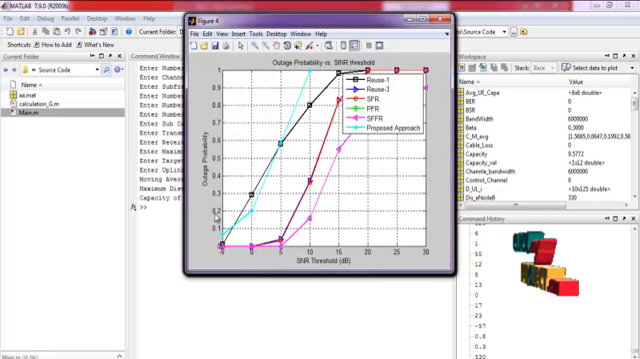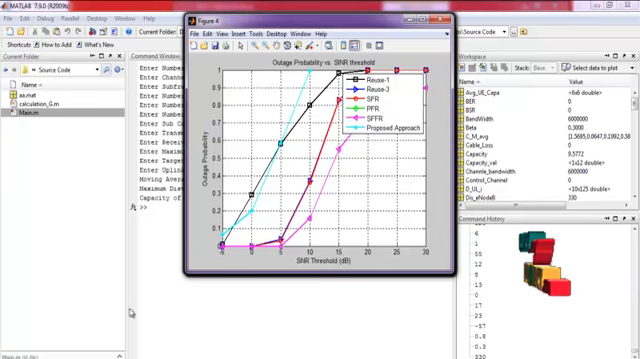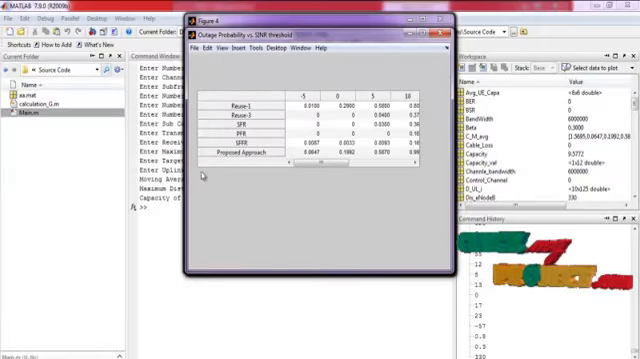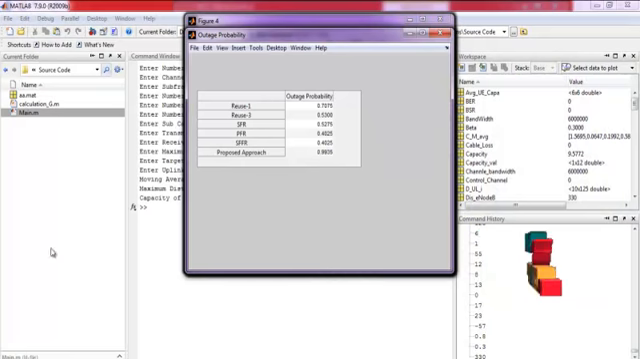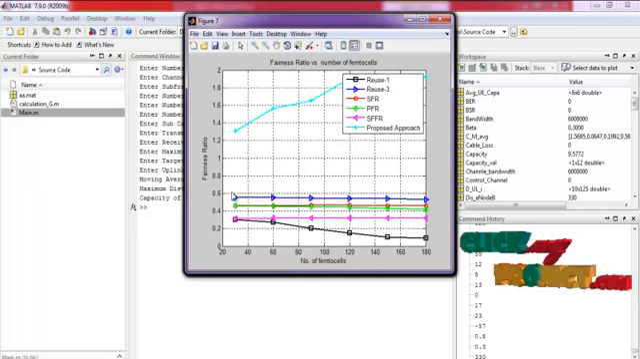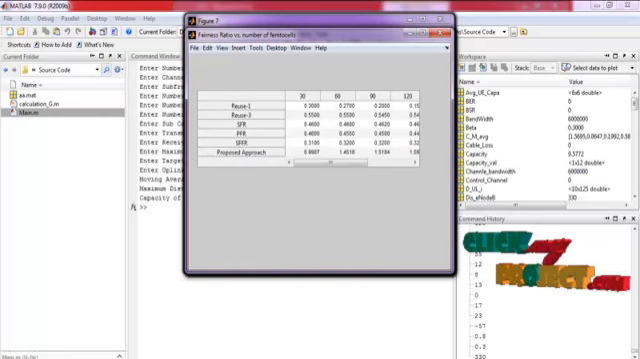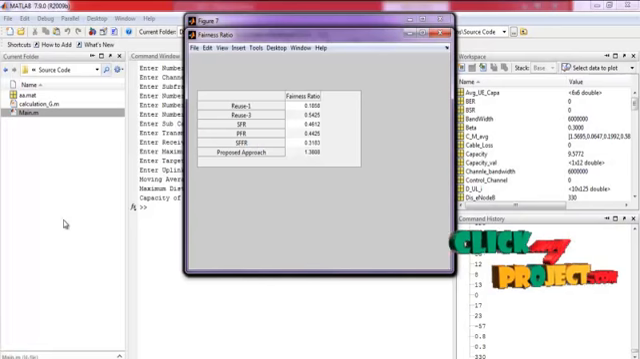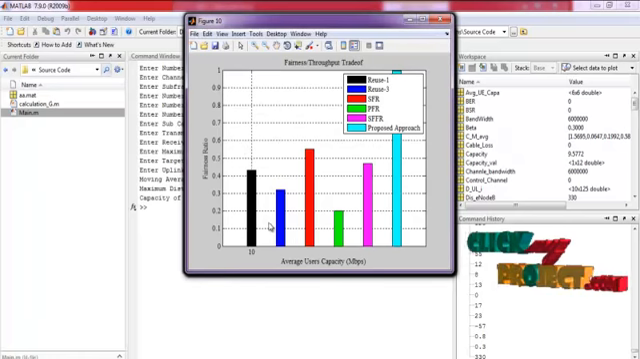This is the outage probability by varying the SNR value between the existing system and our proposed system. This is the outage probability versus SNR graph. This is the overall outage probability. And this is the fairness ratio versus number of femtocells. This is the fairness ratio versus number of femtocells values. This is the overall fairness ratio. This is the fairness ratio in bar representation.